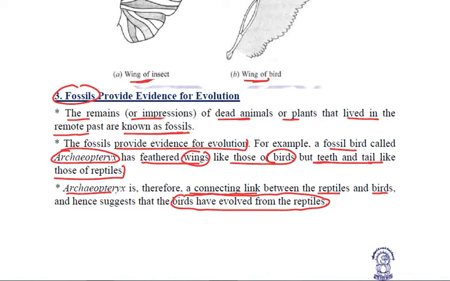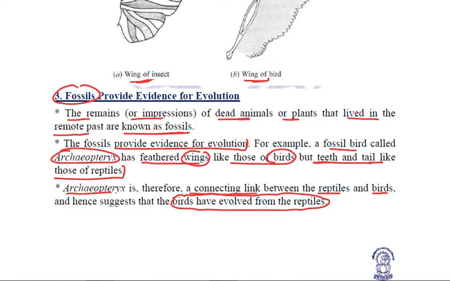First is the homologous organs having same body design. Homo means same, same body design, but functions are different. Example, we have seen the forelimbs of humans and animals. Then next one were the analogous organs, which had different body design but performing the same function. For example, the wings of insects, the wings of birds, the wings of butterflies, they are all different body design, but they all are performing the same function of flying.